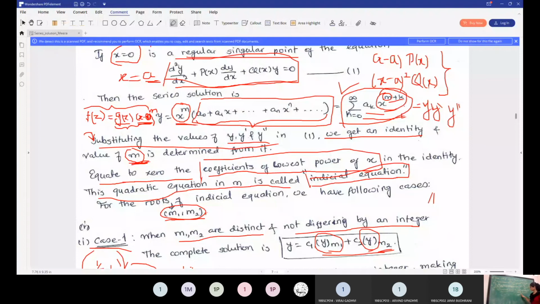What are the roots of this equation? Ma'am, I cannot see the board.